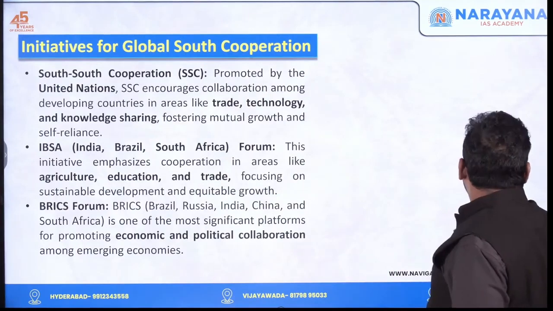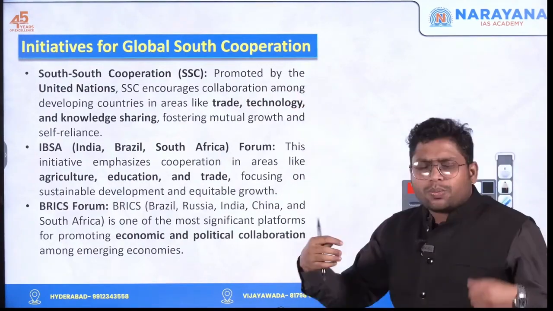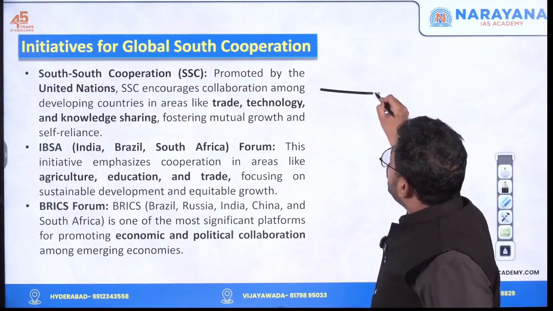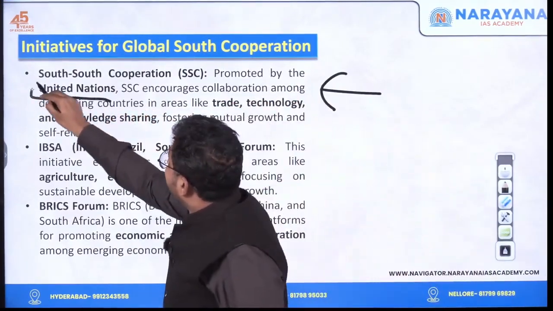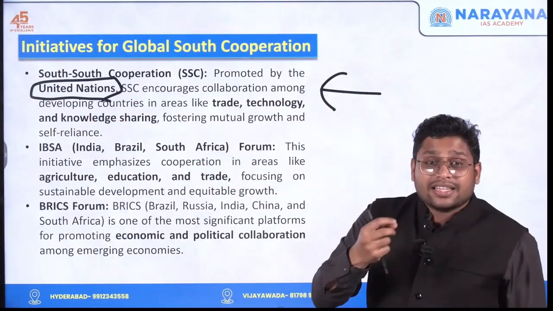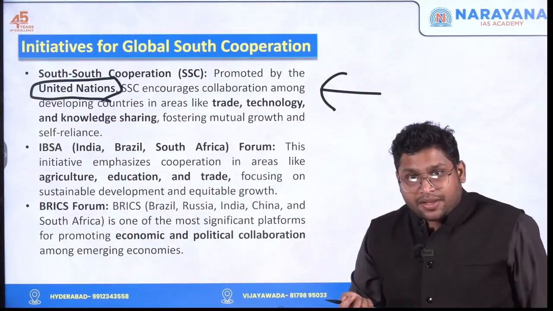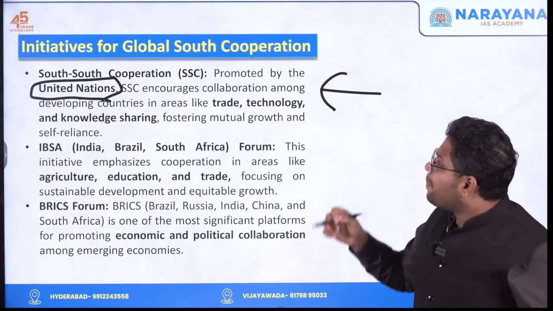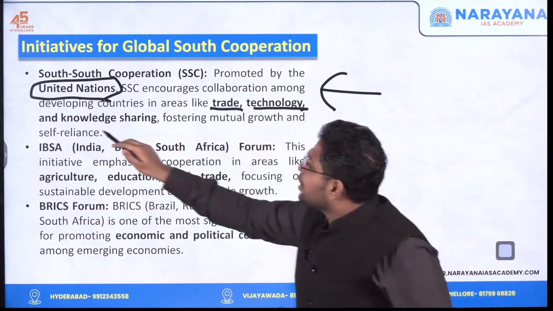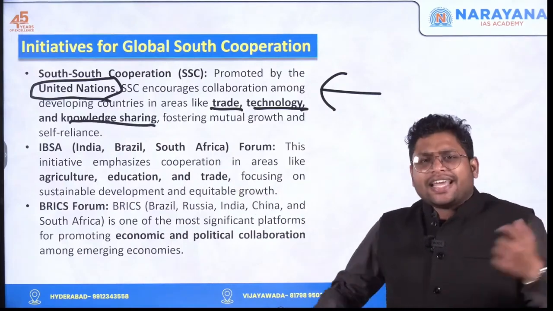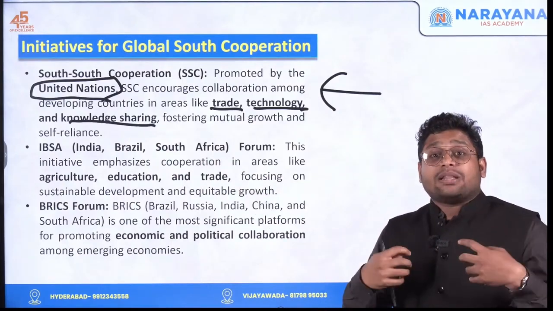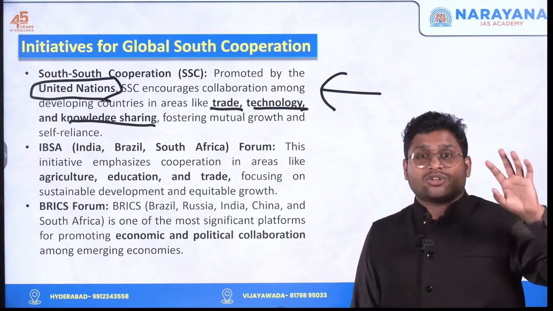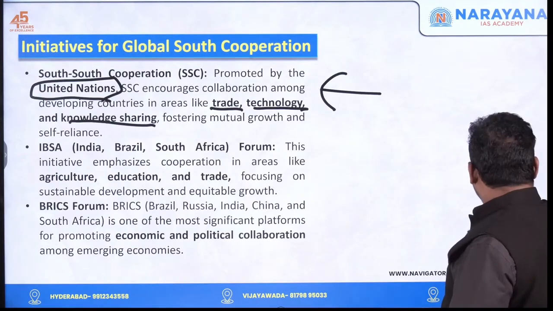So here are some initiatives which were already taken for global south cooperation, or south-south cooperation. First is south-south cooperation itself. This was done under the United Nations. We even celebrate one day in the name of South-South Cooperation Day. So what do we do over there? Here the countries of the global south try to cooperate in the fields of trade, technology, knowledge sharing, and so on, so that they can build some trust among each other. They can become self-reliant, not dependent on global north countries or western countries. So it's a good initiative.